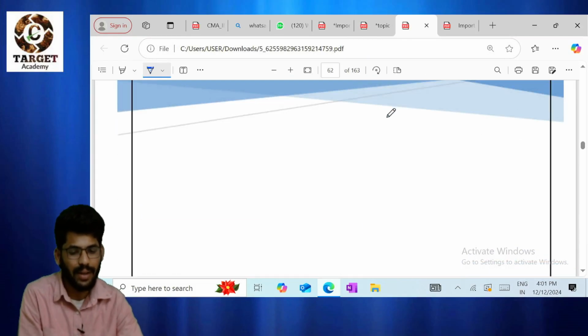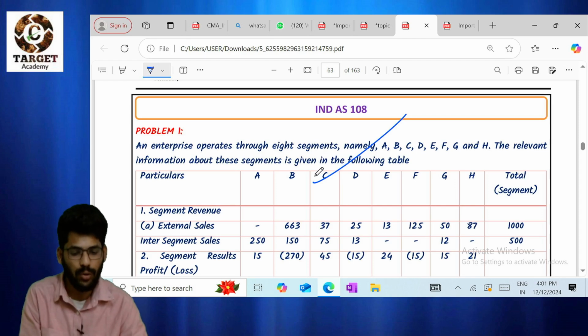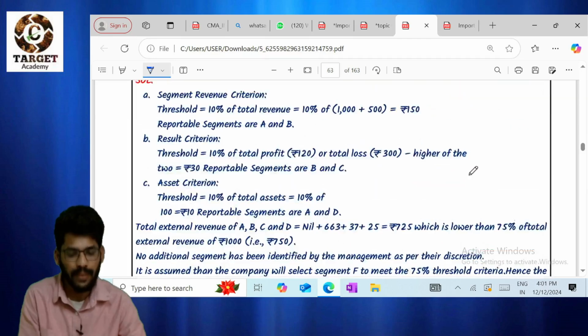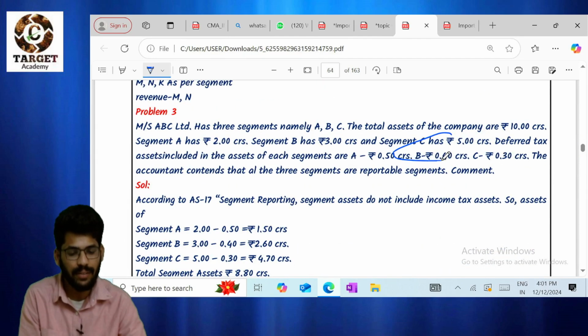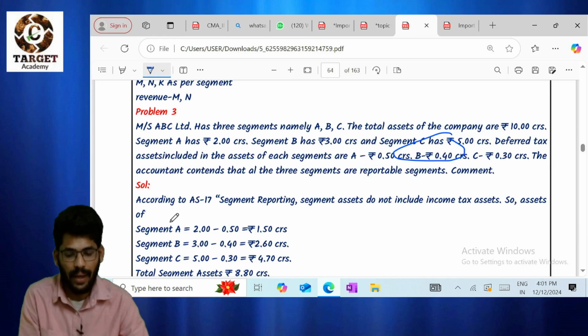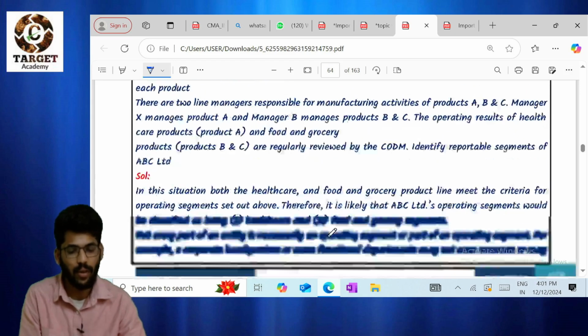Index 108, a very simple question. If any question comes from this topic, our students will rock it. I know about this. Everyone can easily crack this. Problem number 1 is more than enough for preparation. One more point here: if there is any deferred tax asset, that should be reduced from the segment A assets. Please go through number 3 also. Just spend 1 minute on this, you will find the answer.